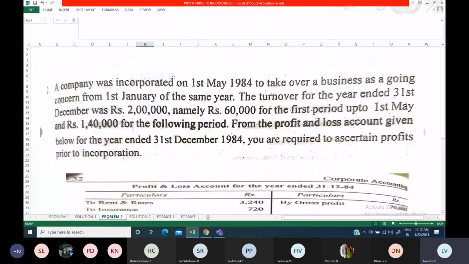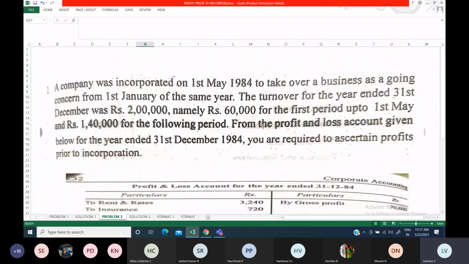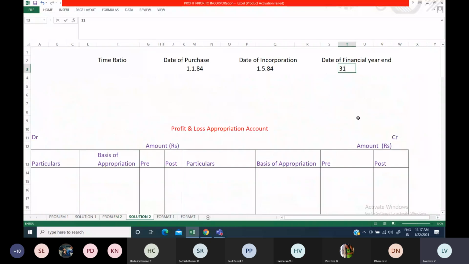It took over a business as a going concern from 1st January. So 1st January you have to mention here, 1/1/84. So that will be your date of purchase. And the date of financial year end, if you see, is 31st December. So just note that, 31/12/84.